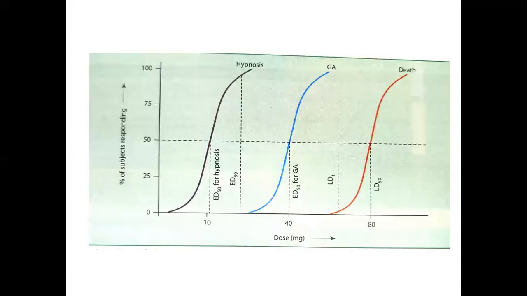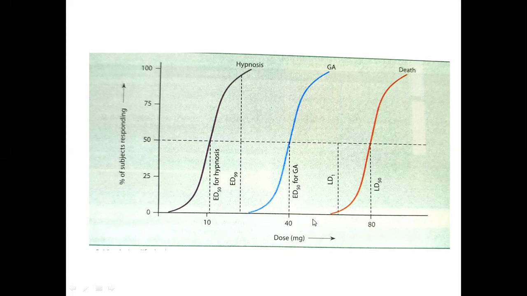So these drugs which are having multiple actions, they will show two therapeutic indices, more than one therapeutic index. This is the example for therapeutic index of the benzodiazepines. This benzodiazepine diazepam will show hypnotic activity at the dose of 10 milligrams, whereas it will show adverse effects at 80 milligrams. So the therapeutic index of the diazepam as hypnosis is 8, whereas the therapeutic index of the diazepam to show general anesthetic effect is only 2.